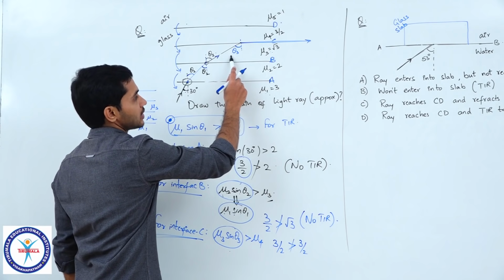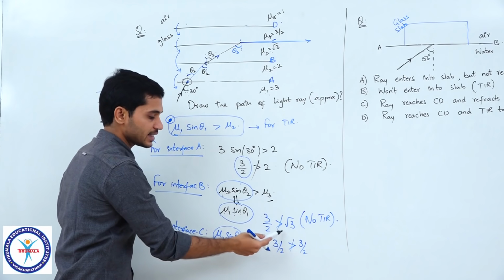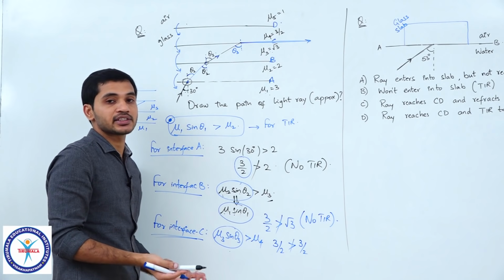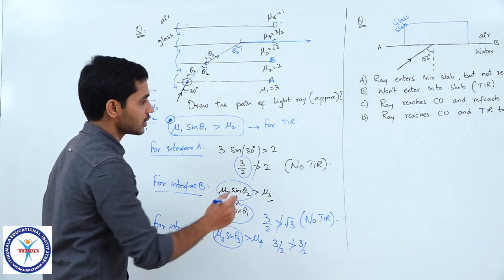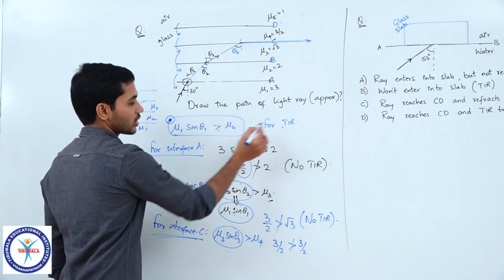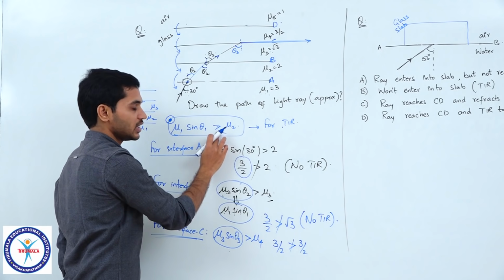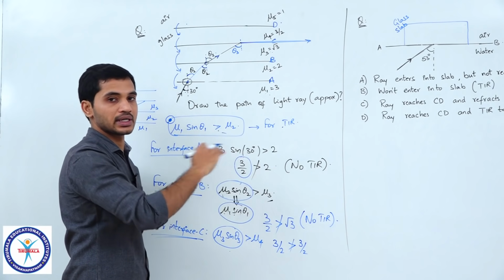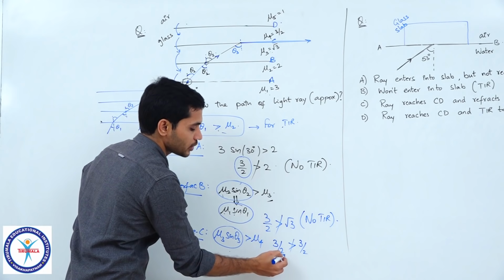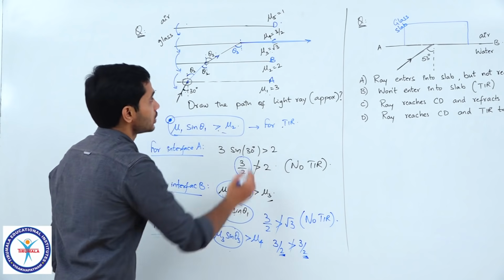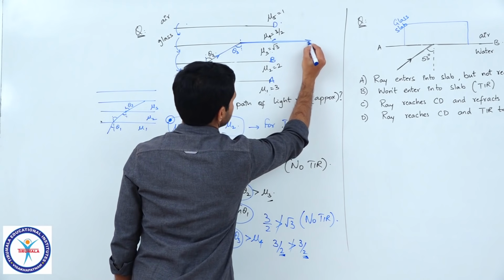Mu 3 sin theta 3, is it greater than mu 4? When I checked, I did not get that it is greater than, I did not get that it is lesser than, I got it is equal to, right. So, I will repeat once again: greater than for TIR, less than for refraction, equal to for grazing the surface. So, from that I understood that because I got 3 by 2 here and 3 by 2 here, the light ray after striking this surface should graze that surface.